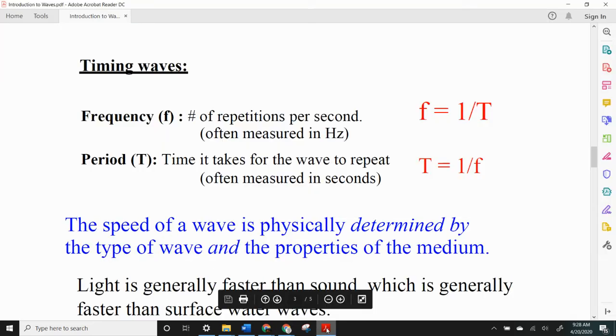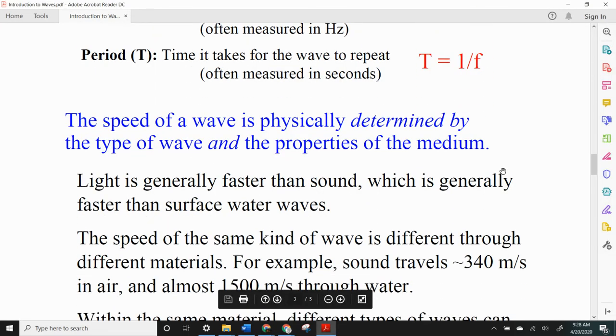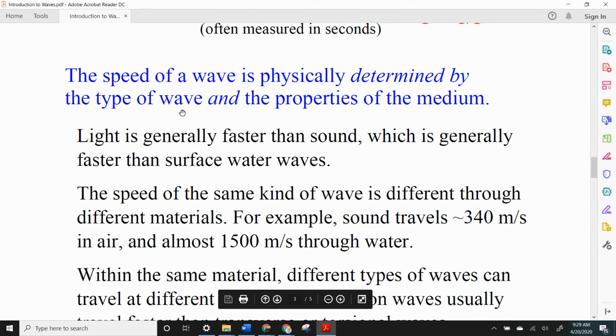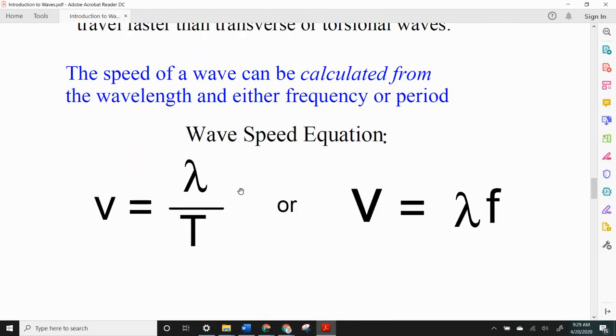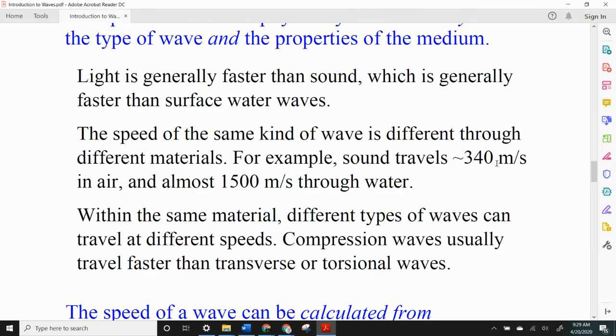Let's take a look here. While the speed of a wave is physically determined by what kind of wave it is and the properties of the medium, we can calculate that speed using the wave speed equation. Speed is wavelength over period. Now, before we get into the nuts and bolts of this, let's pause for a moment. Let's make sure you understand the distinction here.